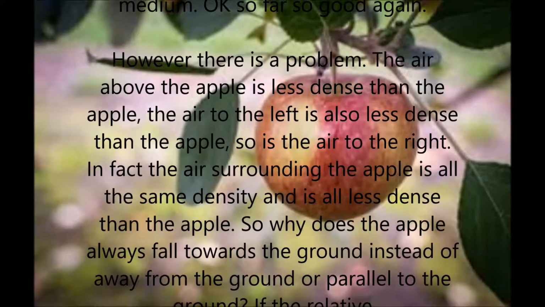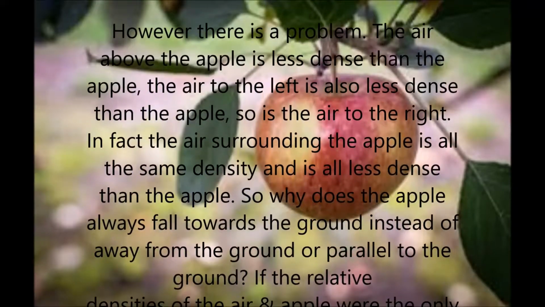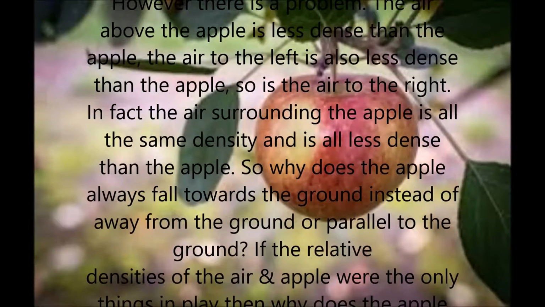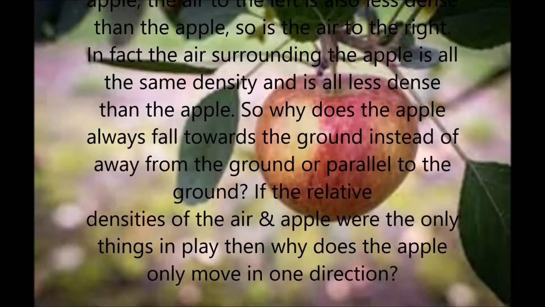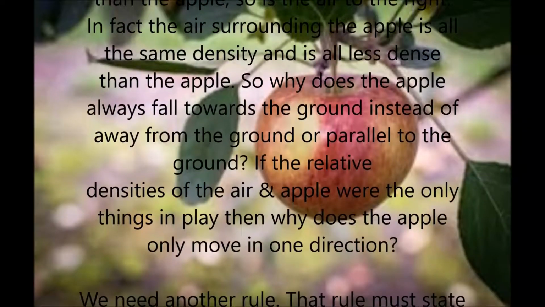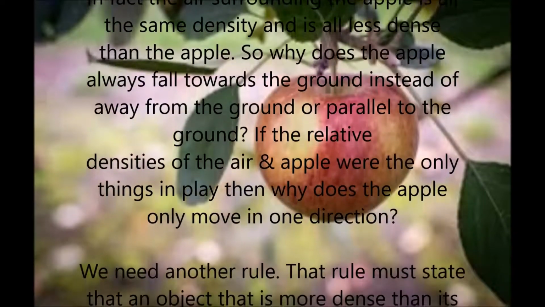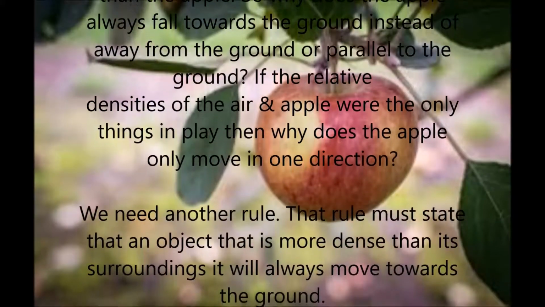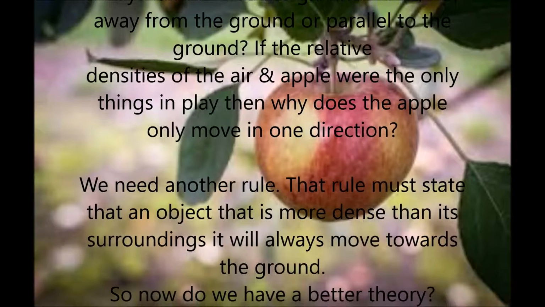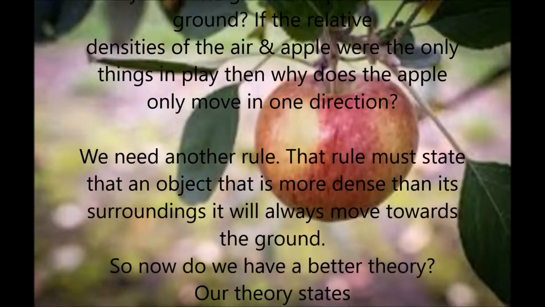So why does the apple always fall towards the ground instead of away from the ground or parallel to the ground? If the relative densities of the air and the apple were the only things in play, then why does the apple only move in one direction? We're going to need another rule, and that rule needs to state that an object that is more dense than its surroundings will always move towards the ground.